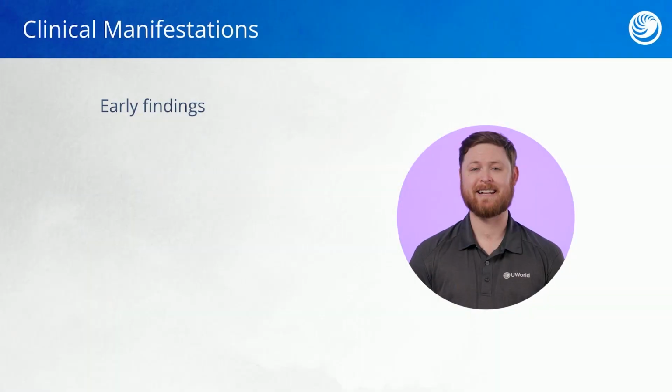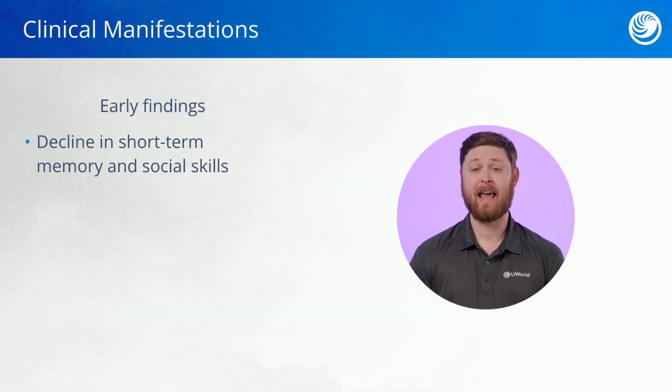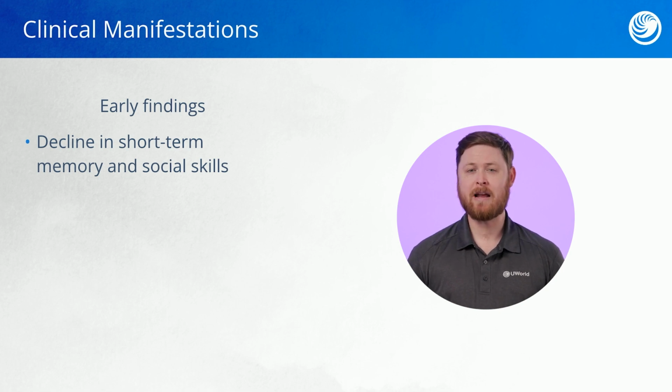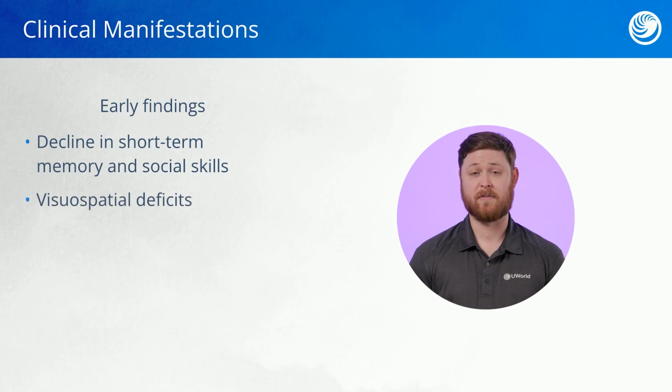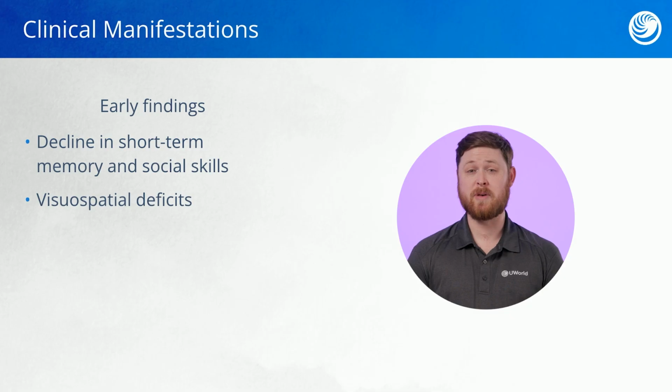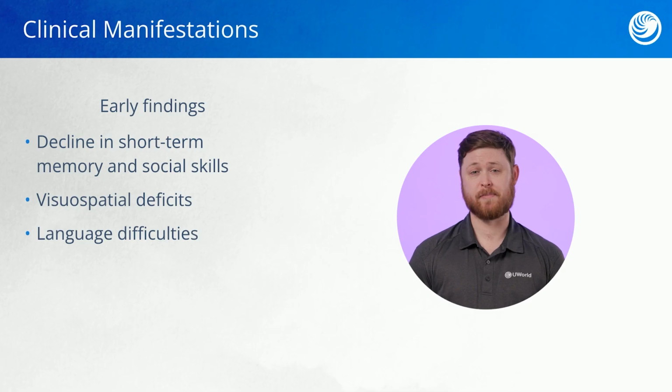Early findings include a decline in short-term memory and social skills. So oftentimes you may be talking to this client about what they were eating for breakfast, and they may not be able to recall what they had. Clients may have visuospatial deficits. An example of this is if the client were to go to someplace familiar like the grocery store, and on their way home, they realize that they have become lost. Language difficulties may occur, meaning that the client may forget words or have trouble remembering them.